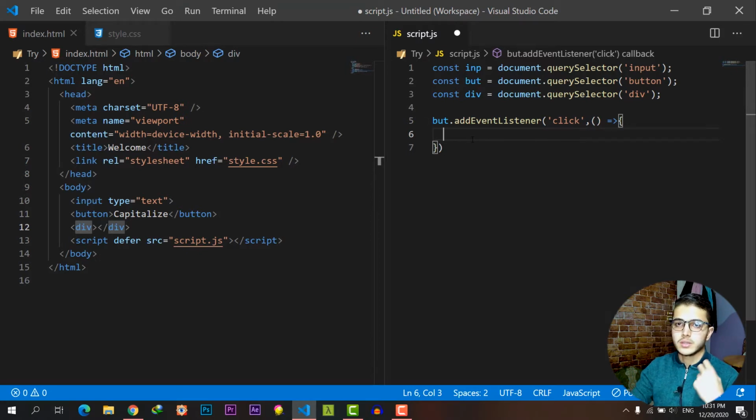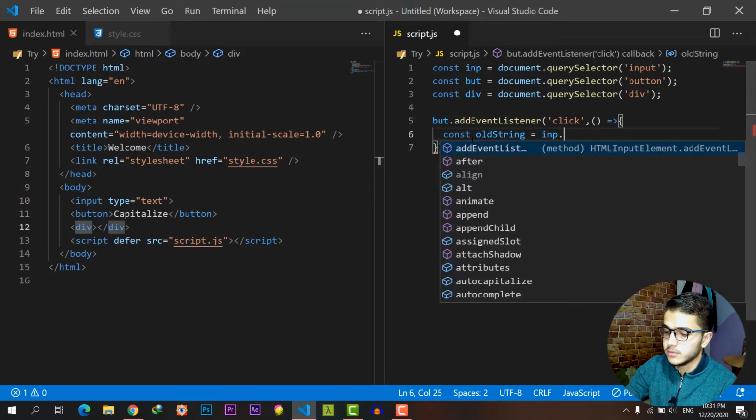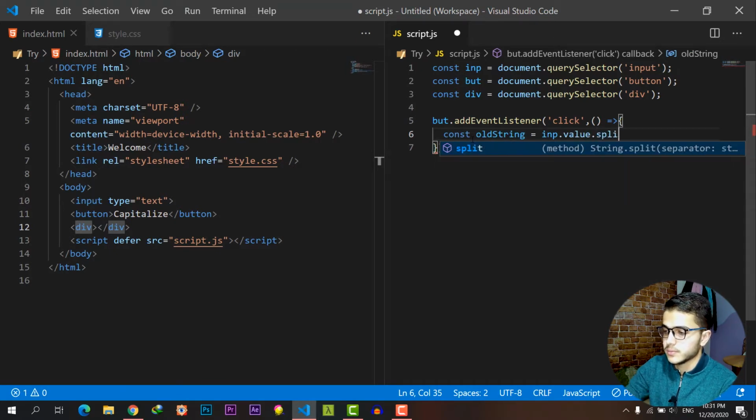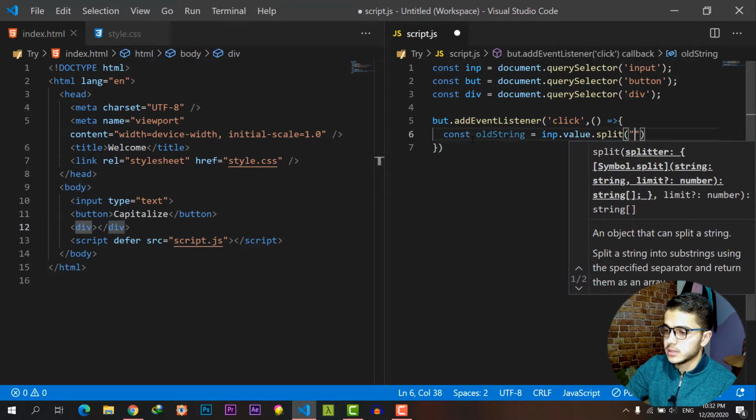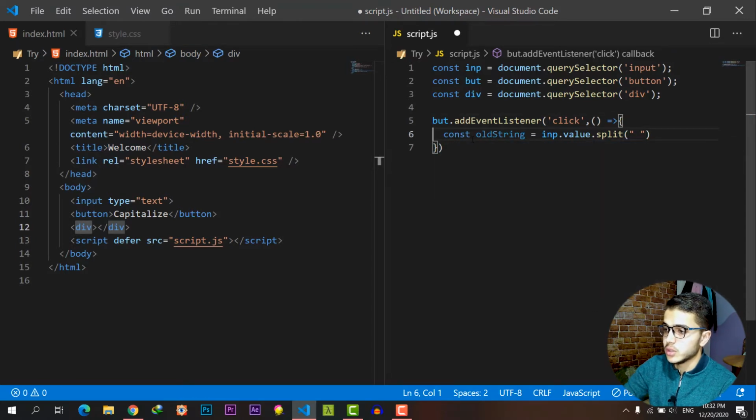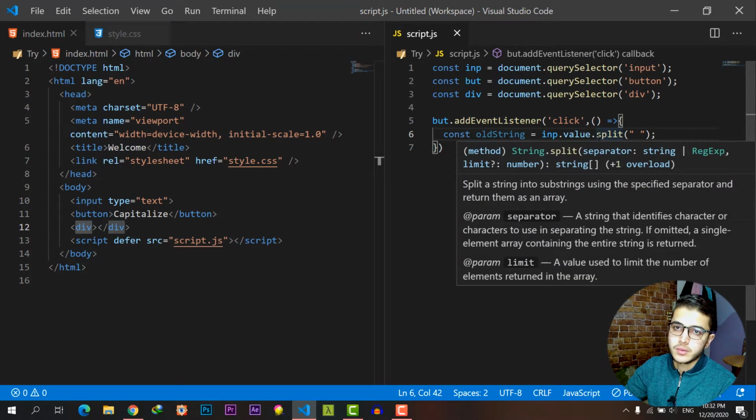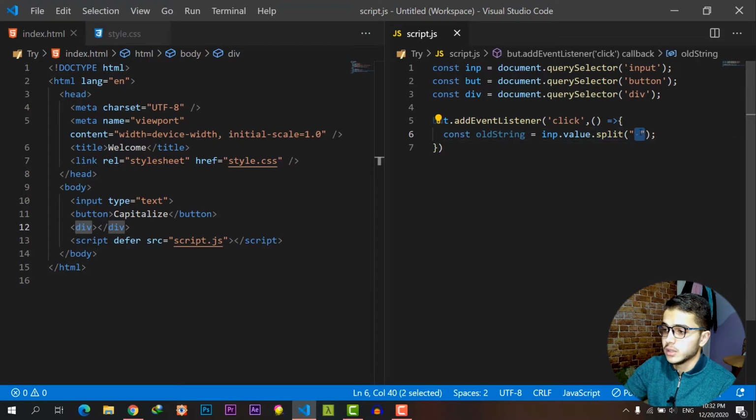And what do we need here? We need two variables. The first variable will hold the old array, and this array will hold the words that we enter in this input field. How is that gonna happen? First of all, we will have the old string or old array. It will have emp.value.split, and what split really does is turn our string or paragraph or whatever into an array, and here we use the separator space.